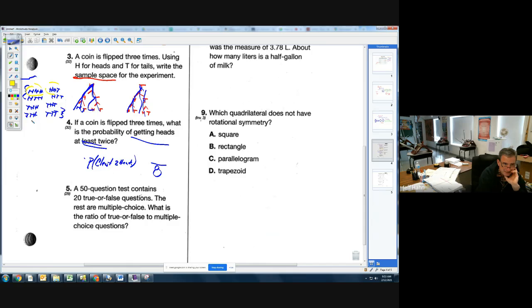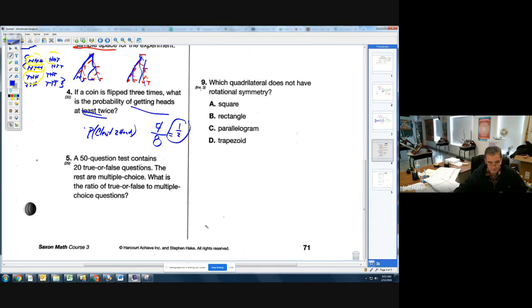At least 2 heads. Well, this one has at least 2 heads. This one has at least 2 heads. This one has at least 2 heads. And this one has at least 2 heads. All the rest of them only have 1 head or no heads. So that ended up being 4 of the 8 things in my sample space, which reduces down to 1/2. I have a 1/2 probability that when I flip a coin 3 times, I will get at least 2 heads.